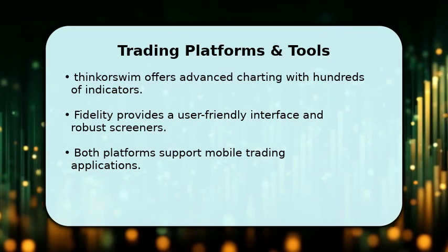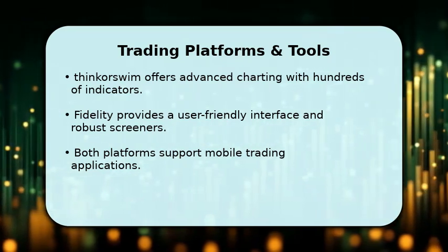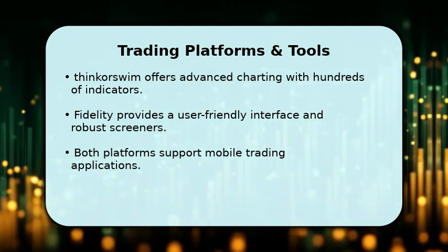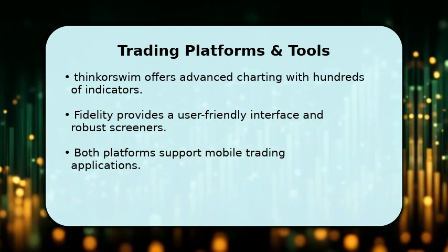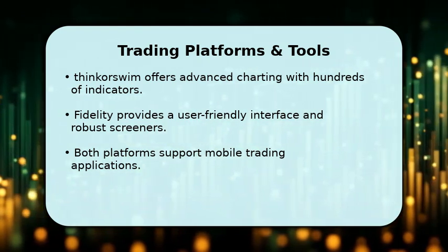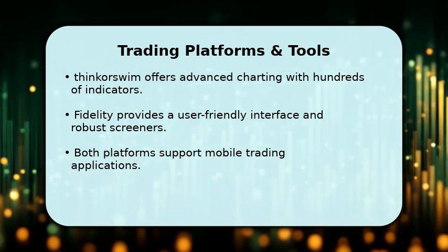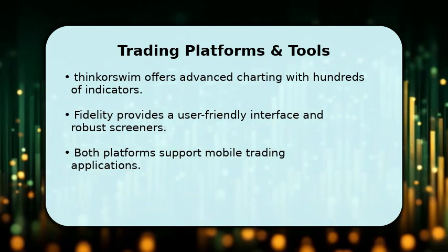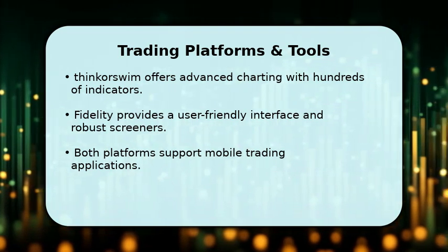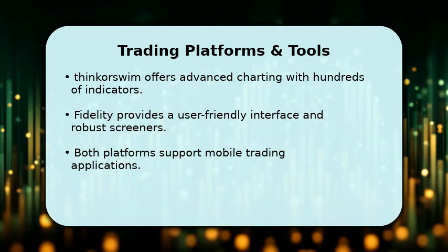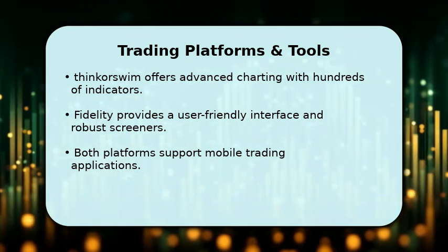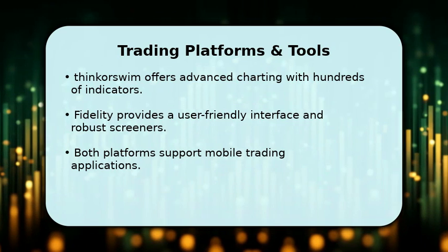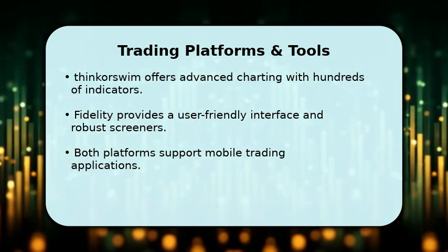Thinkorswim from Charles Schwab is renowned for its powerful, customizable desktop platform, offering advanced charting with hundreds of technical indicators and drawing tools. It also features a valuable paper trading mode for practicing strategies. Fidelity, on the other hand, provides a user-friendly interface, including its Active Trader Pro platform, which is great for most traders. Both brokers offer highly rated mobile trading apps, ensuring you can manage your investments on the go. Your choice depends on whether you prefer deep customization or a more streamlined experience.